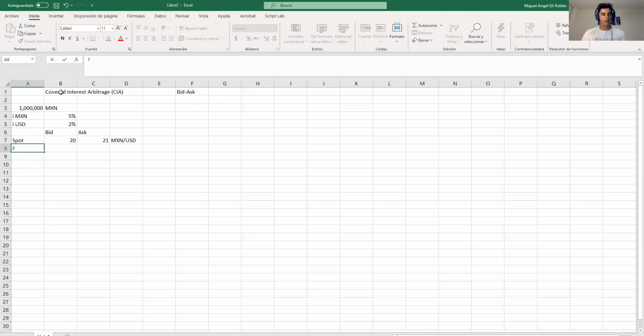And you will also have a forward of 90 days with the price of 21, and over here the price of 22. I'm just making up numbers and trying to simplify things with smaller numbers. So this will be pesos over dollar. Okay, I think that's all that we need. We have the rates, and just to clarify that the time is 90 days, right? You can get that from here because the forward says 90 days. That means the time is 90.